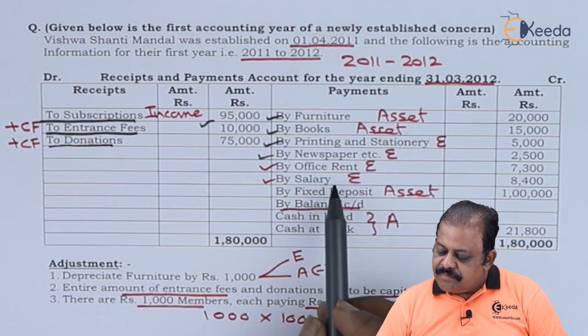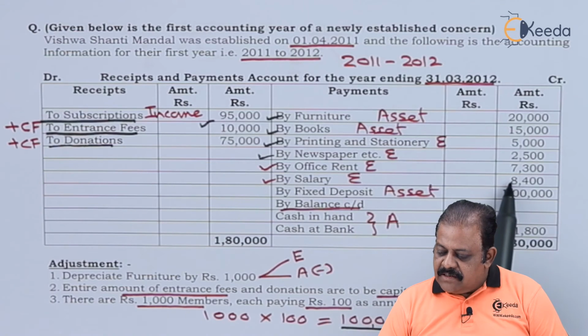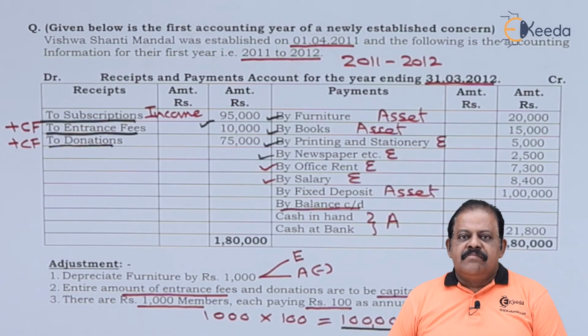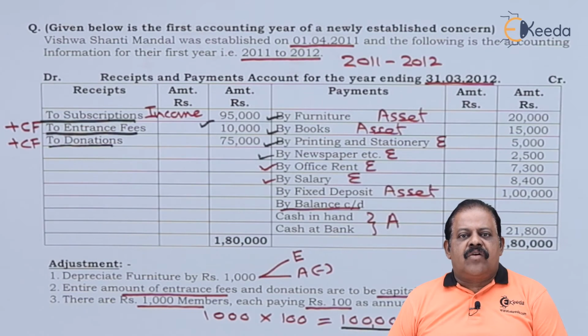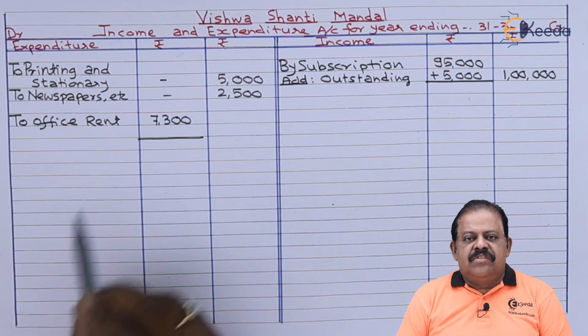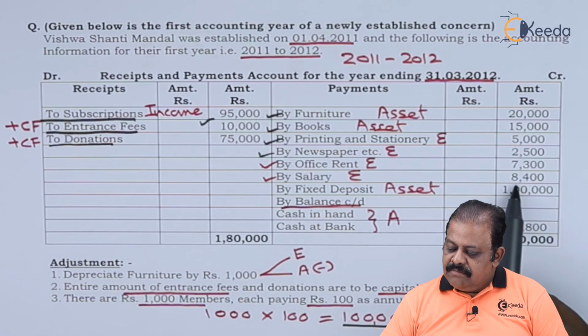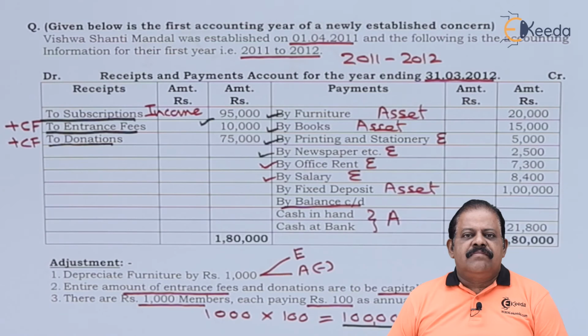Next we have office rent 7,300. There is adjustment on this item. This will be recorded in inner column. Office rent 7,300. Next we have salary 8,400. There is also adjustment on this item.